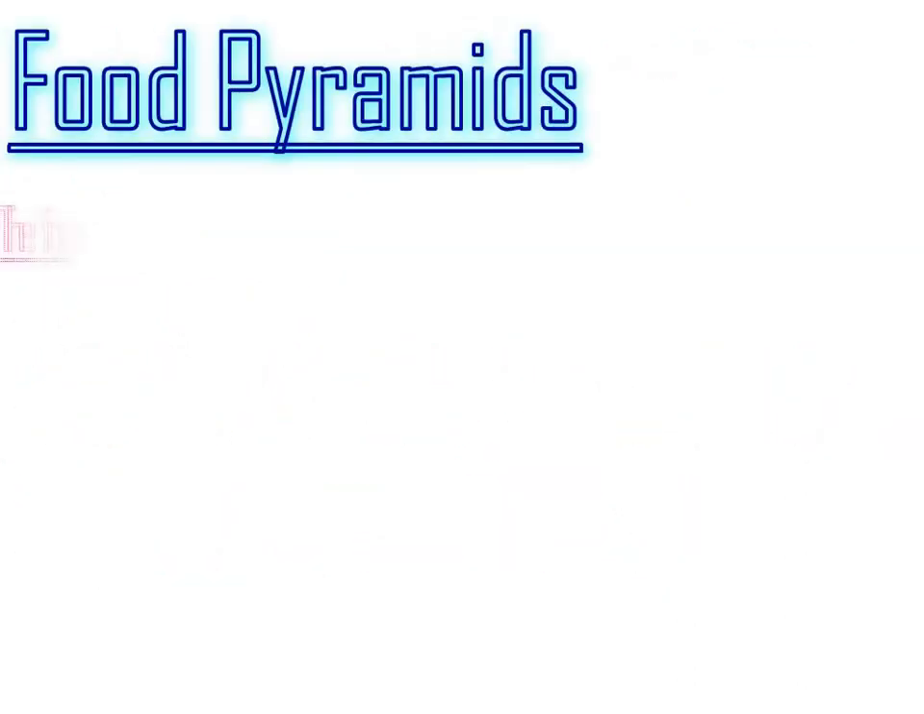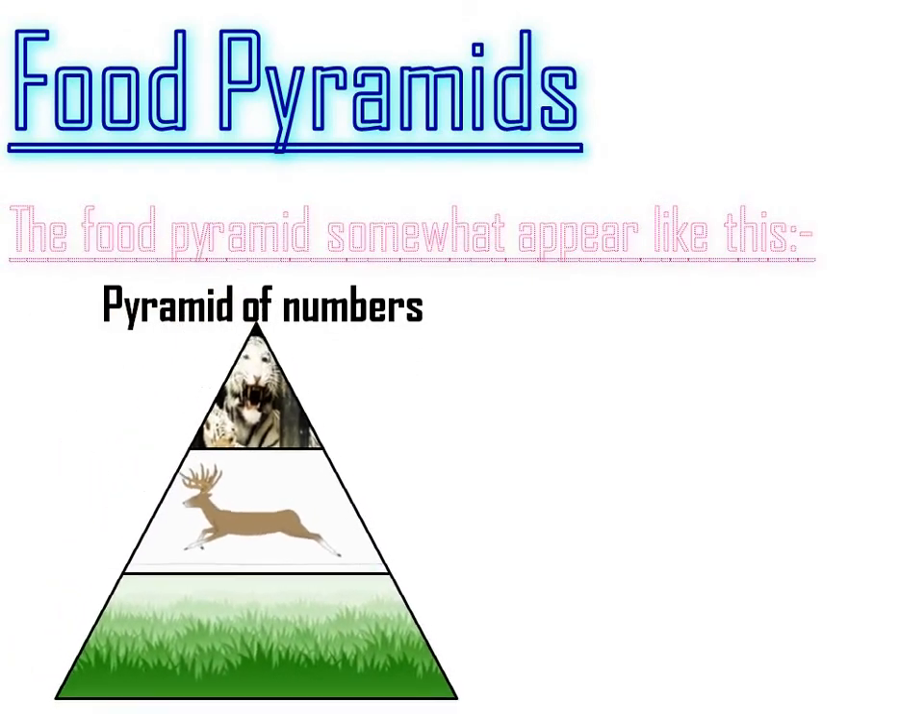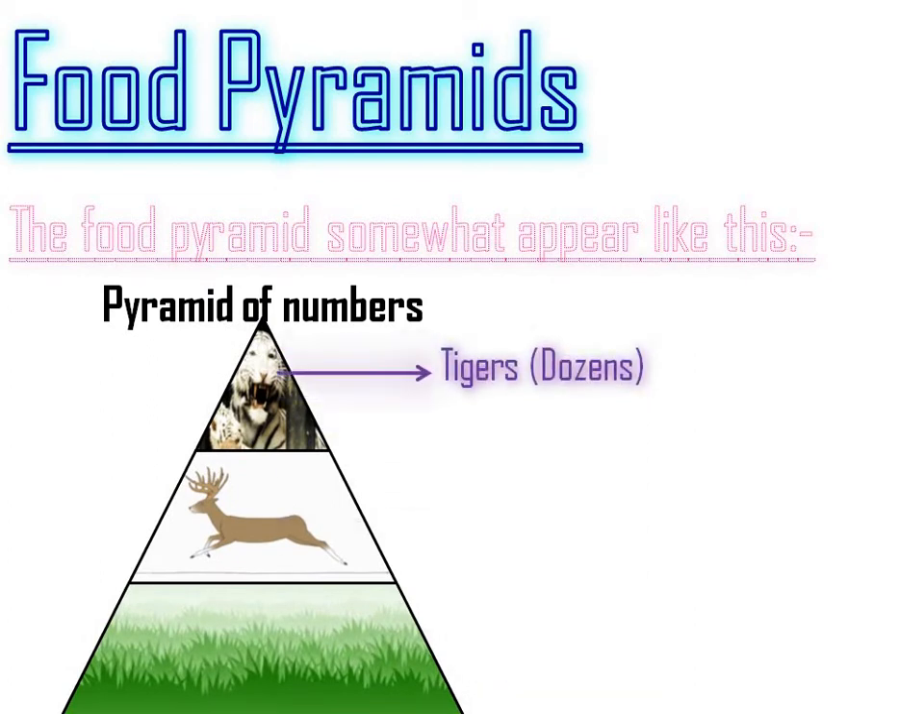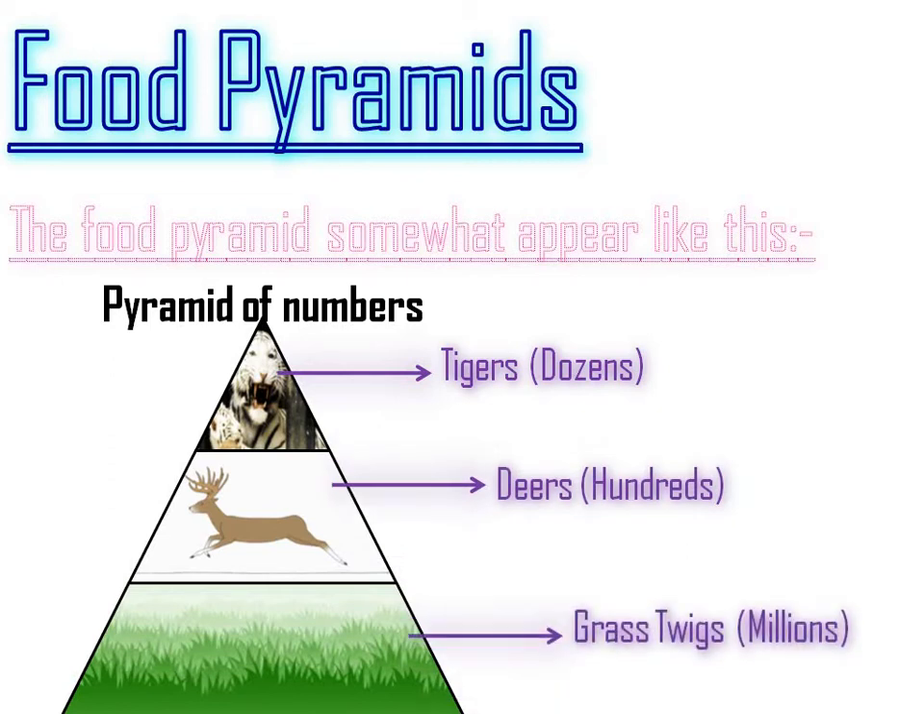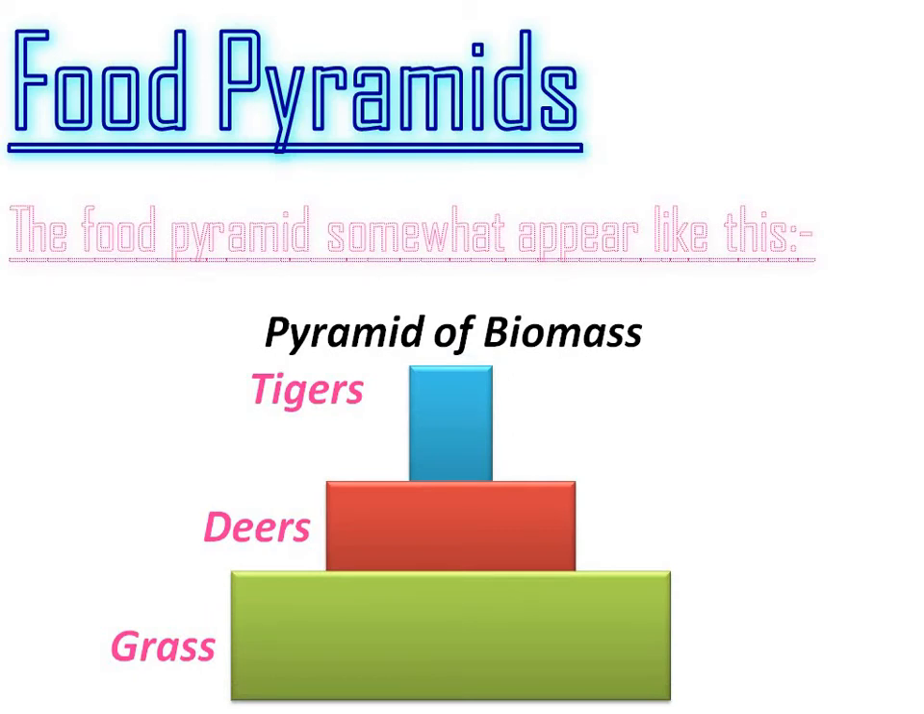Food pyramids. The food pyramid somewhat appears like this. It is a pyramid of numbers. Tigers, there are dozens of tigers. Deer, hundreds of deer. Grass twigs, millions of grass twigs. Pyramid of biomass. Remember, there are two types of food pyramids: pyramid of numbers and pyramid of biomass. Pyramid of biomass: tigers are least, deer are lesser, grass is maximum.